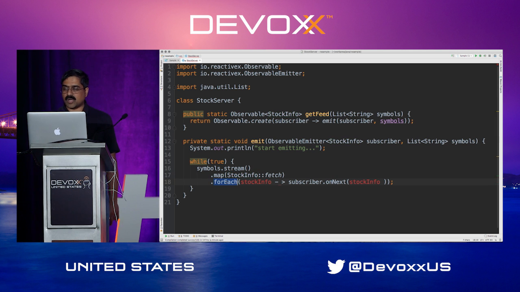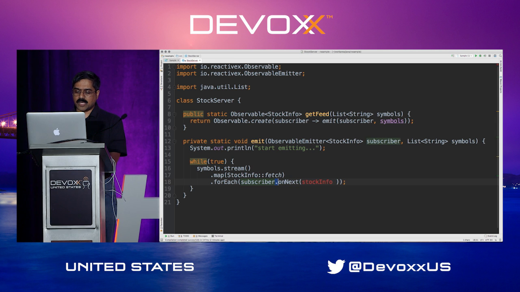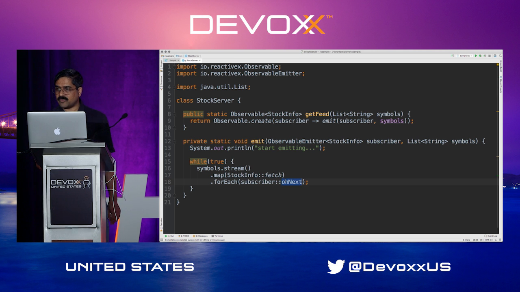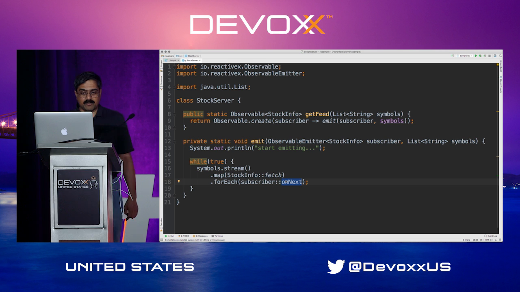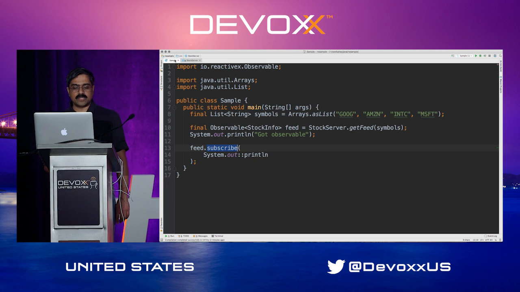We could receive the stock info and pass it on to the subscriber at this point, or we could simply use the Java 8 syntax and use a double colon on this. But the whole point is, irrespective of the syntax, you can think of this as the mouth of the data channel, where you start emitting the data through the data channel of the observable. And of course, now that you're emitting the data from here, the data should be arriving on this other side.